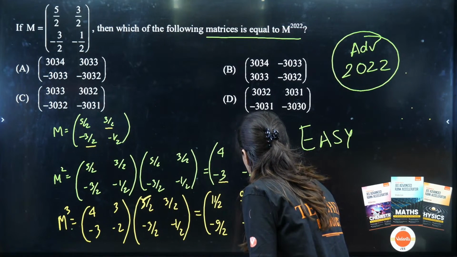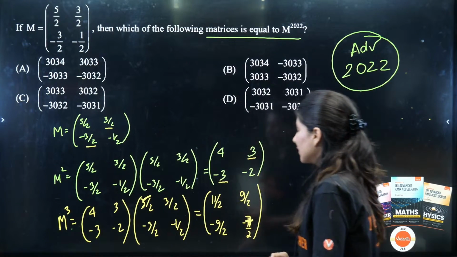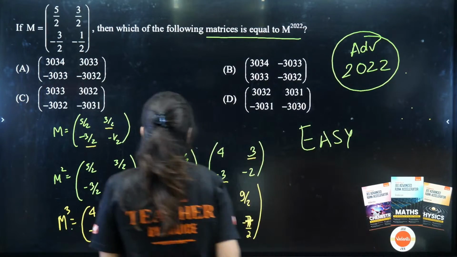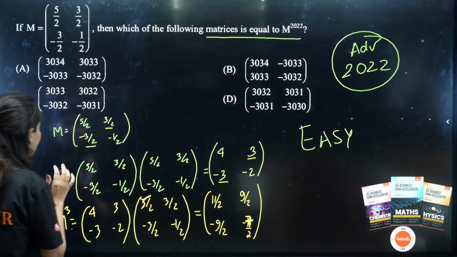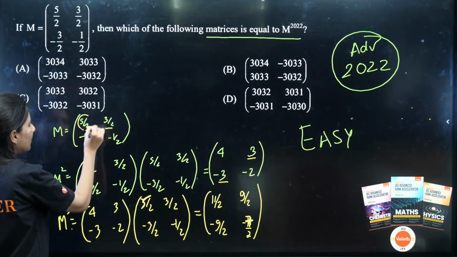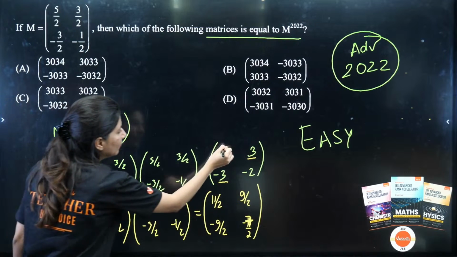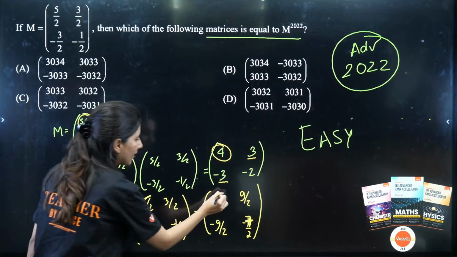So yes, 7. Now we need to understand. This is a pattern based question. So we need to understand. Can you see the very first term over here? So 5 by 2 is the first term and 4, and then we are having 11 by 2.